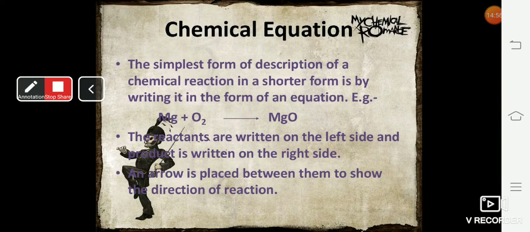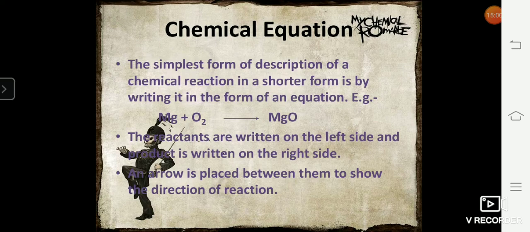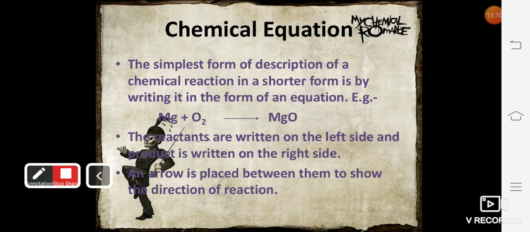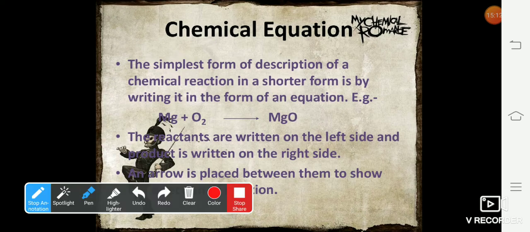What is a chemical equation? The simplest form of description of a chemical reaction in shorter form is by writing it in the form of an equation. Like when I say magnesium burns in air to produce magnesium oxide, I can write the same thing in symbolic form, that is Mg plus O2 gives you MgO. Whenever you're writing a chemical equation, please keep in mind that you have to write the reactants on the left hand side and the products on the right hand side. And the arrow has to be indicated in between the reactants and products.